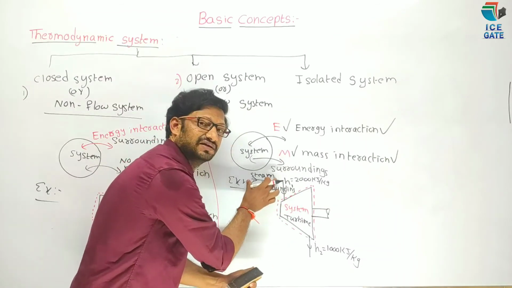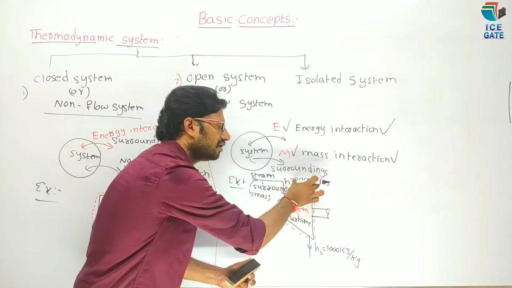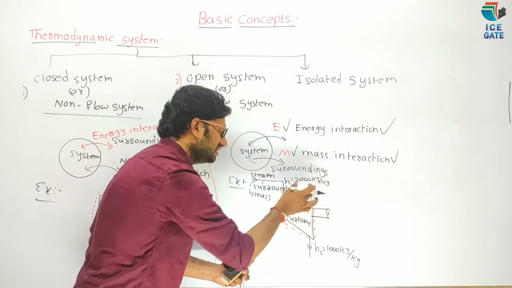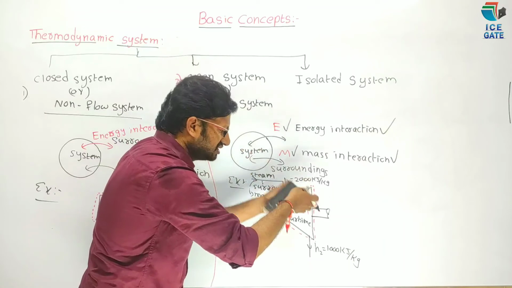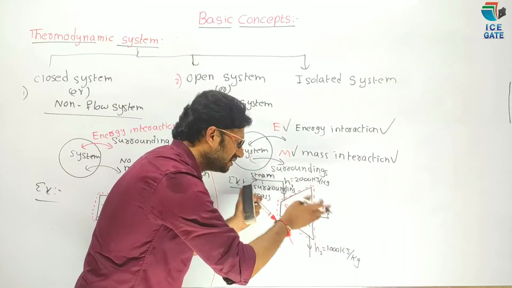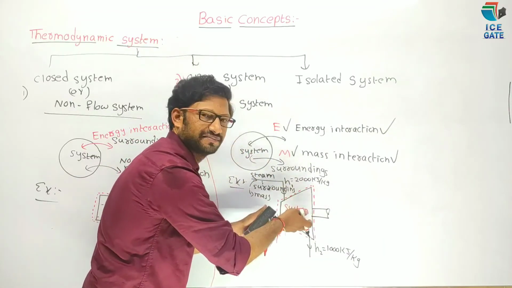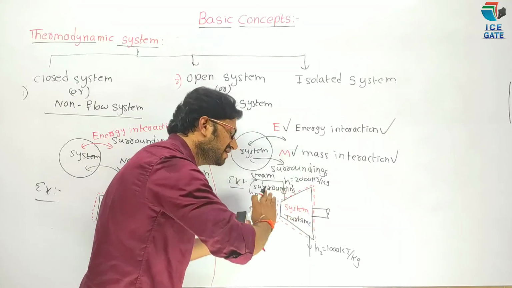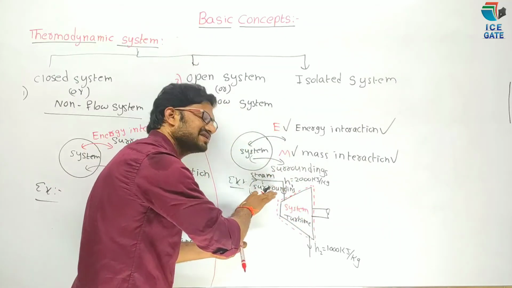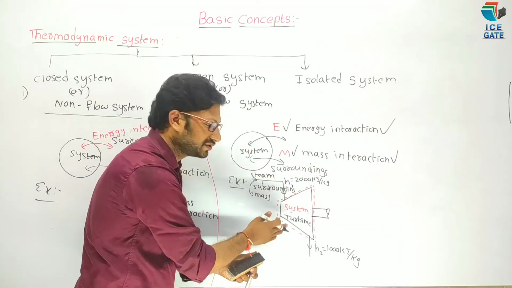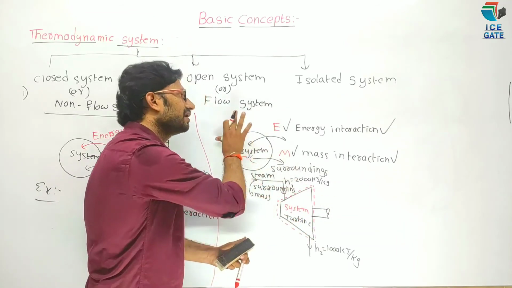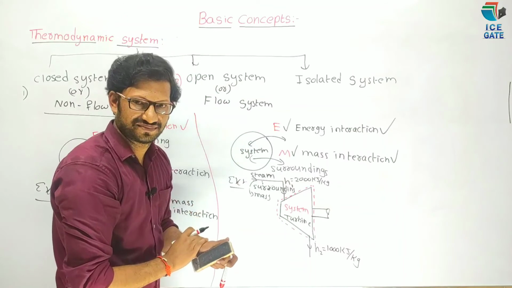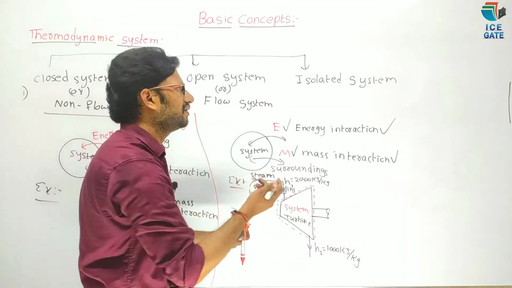Both energy with an enthalpy of 2000 kilojoule per kg and some mass are entering from surroundings to system. Now, can I say there is both mass and energy interaction? This type of system is known as open or flow system. Hope you understood.